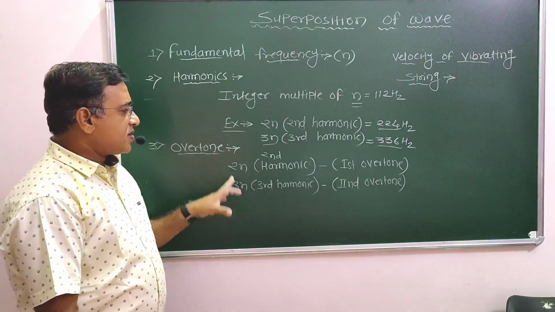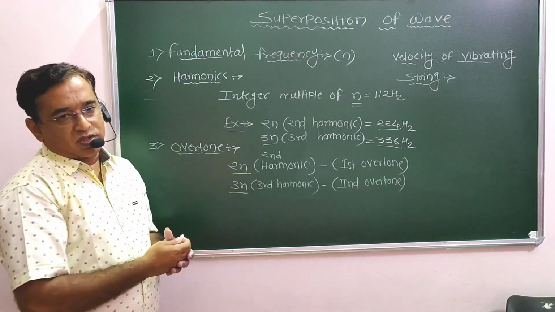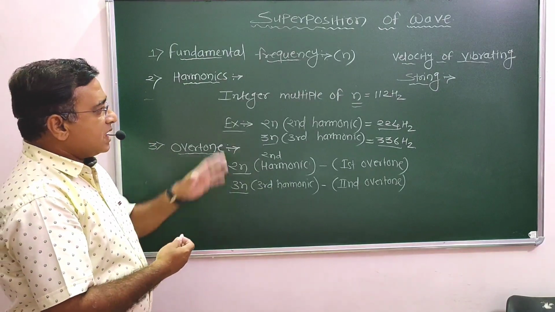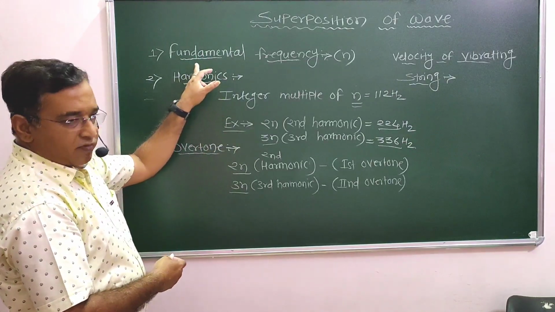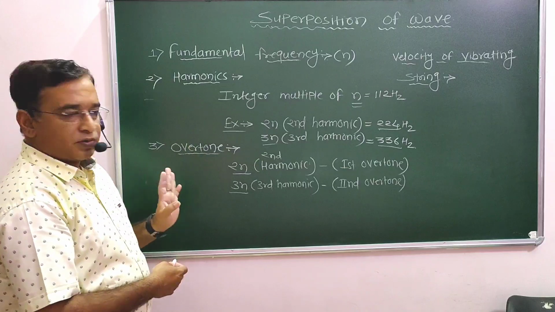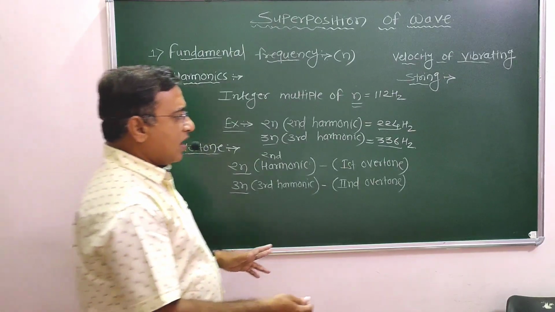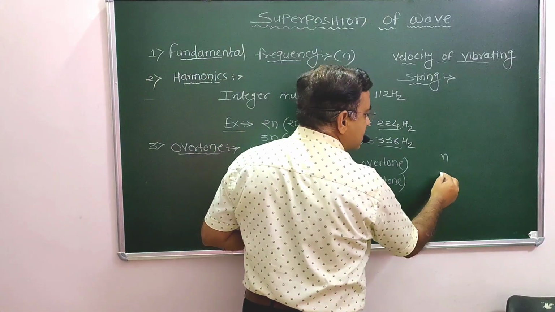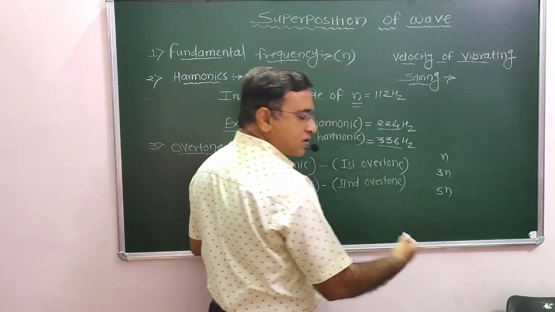This is the basis where exactly we are going to give the resonance. These are the basic concepts regarding the fundamental frequency, harmonics, and overtones. But sir, is it possible that after the fundamental frequency, the next frequency is 3N and the next is 5N? Yes.